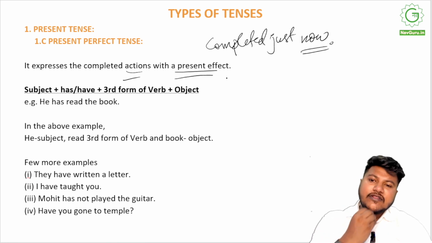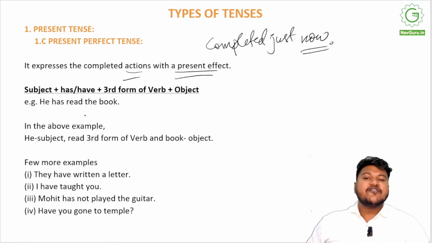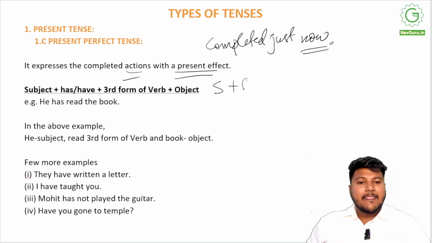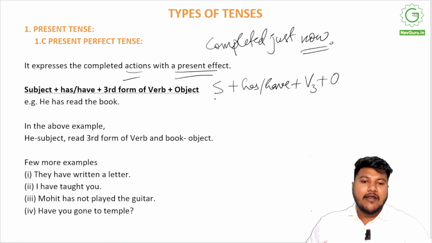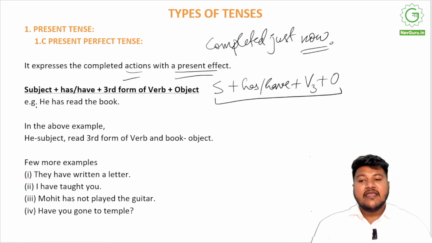So we'll be using this with present tense itself, but here we use the third form of the verb, that is past participle, right? So we'll be using the past form of the verb to explain something in the present time. Let's have a look at it with an example. "He has read the book." It means he has just completed reading the book. The sentence is structured like subject plus has/have, which is then followed by the third form of the verb, that is the past participle form, plus object, right? So this is how a present perfect tense sentence is constructed.